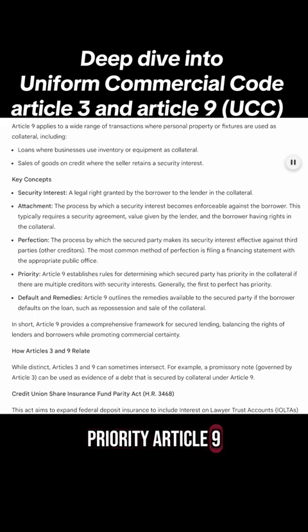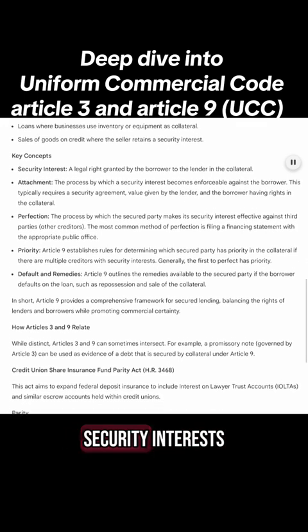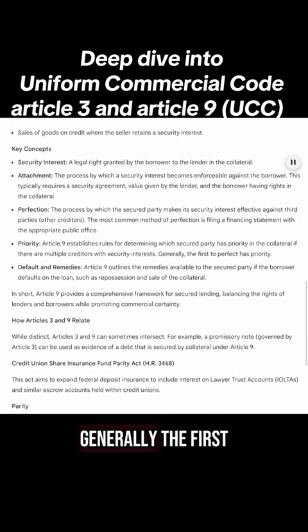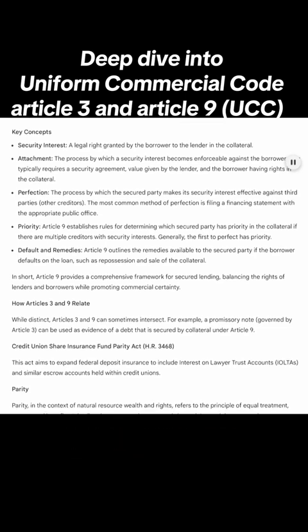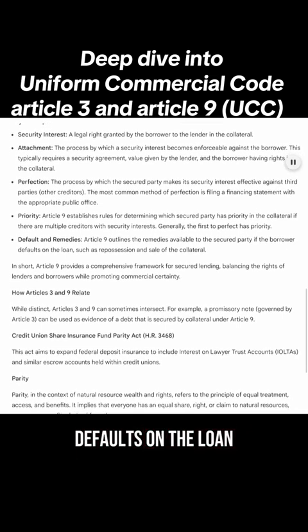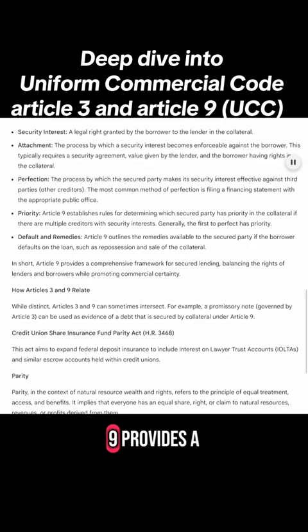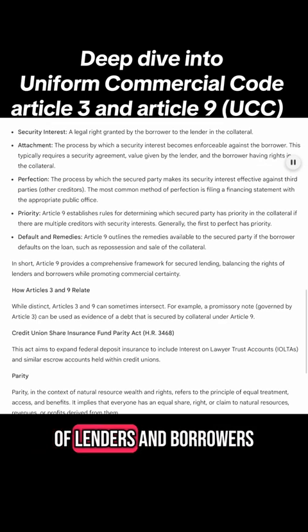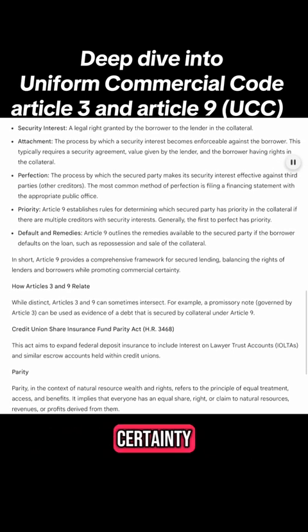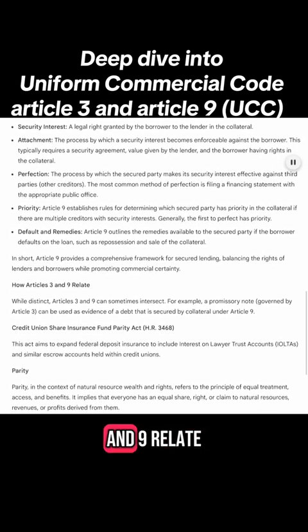Priority. Article 9 establishes rules for determining which secured party has priority in the collateral if there are multiple creditors with security interests. Generally, the first to perfect has priority. Default and remedies. Article 9 outlines the remedies available to the secured party if the borrower defaults on the loan, such as repossession and sale of the collateral. In short, Article 9 provides a comprehensive framework for secured lending, balancing the rights of lenders and borrowers while promoting commercial certainty.